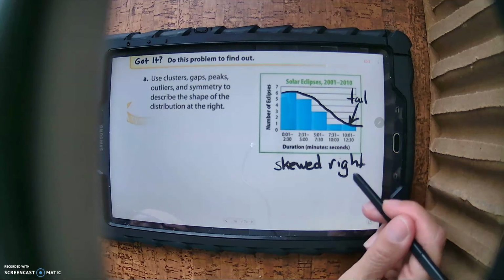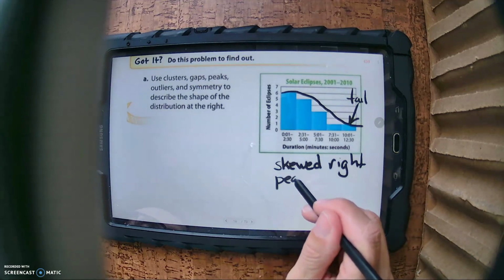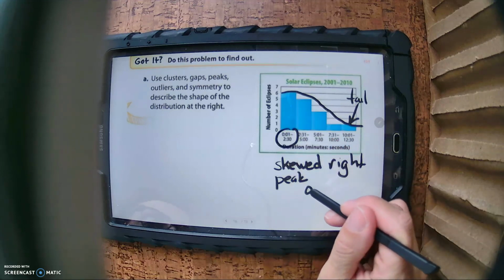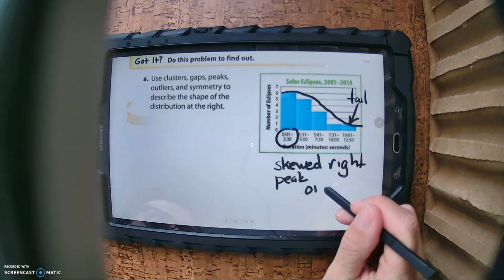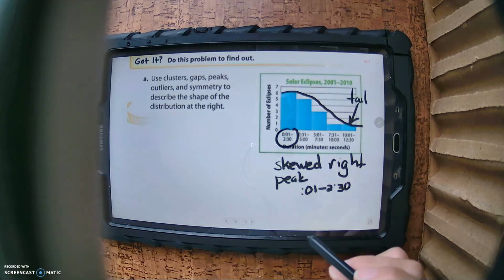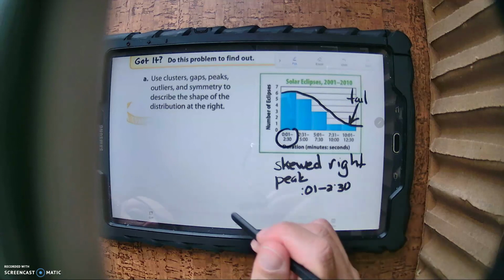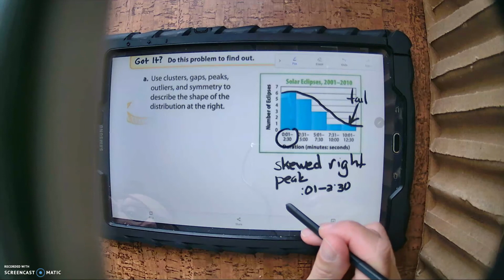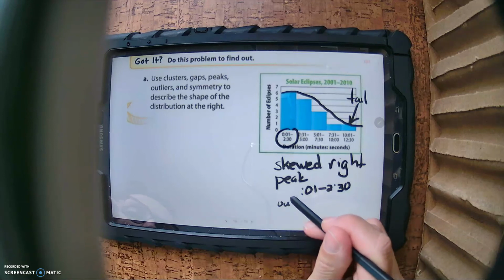We see that there is a peak. The peak is between, if you read down here, 1 minute to 2:30. And it looks like it's all clustered together. There are no outliers.